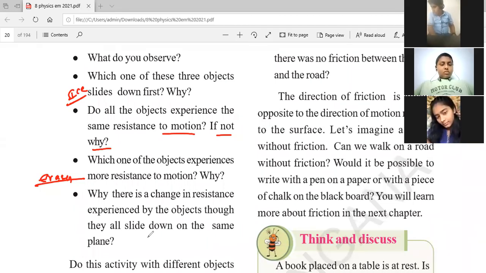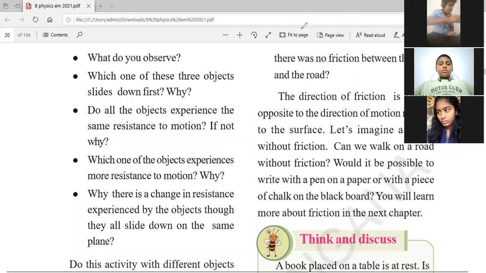The moving of objects from one place to another depends upon the surface. The ice cube has a smooth surface, so it covers more distance, and the eraser has a rough surface, so it covers very little distance. Due to smooth surface and rough surface, the frictional force will depend.